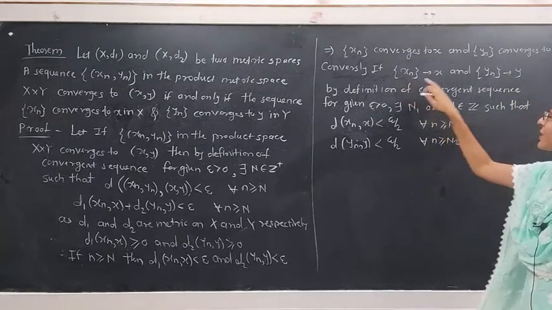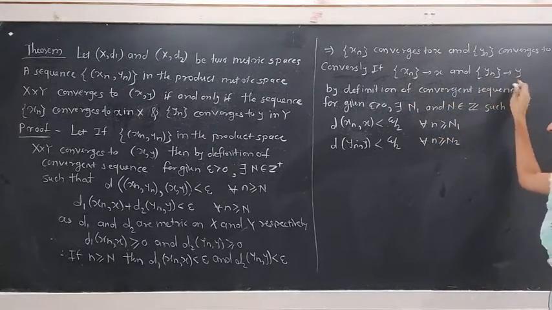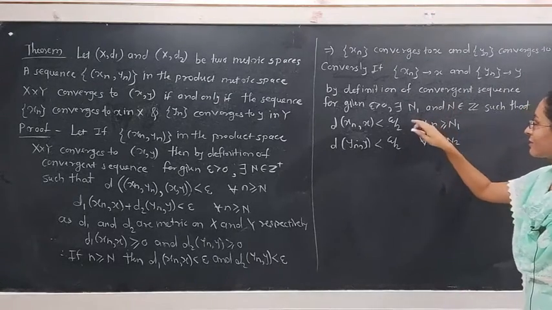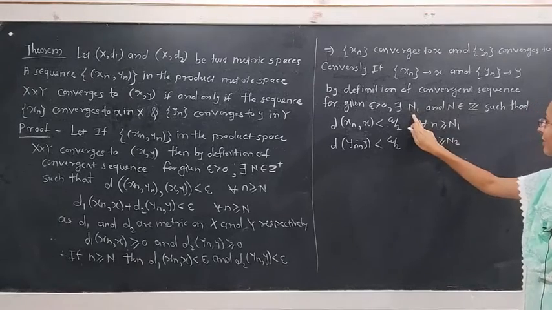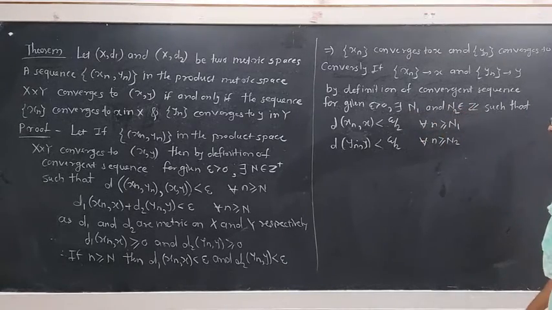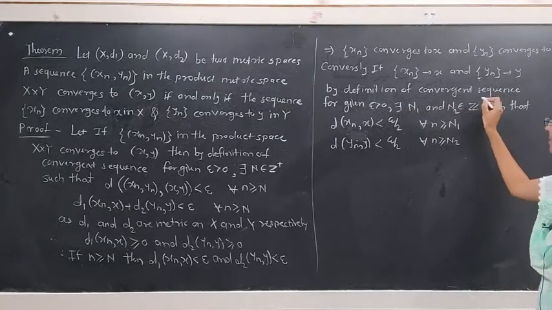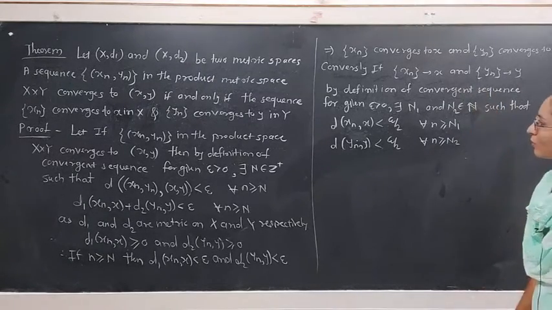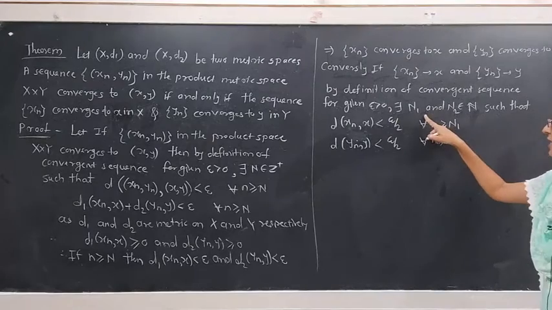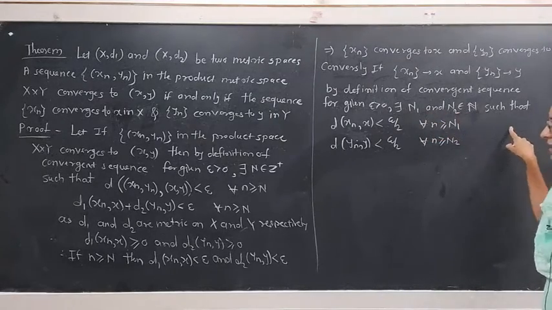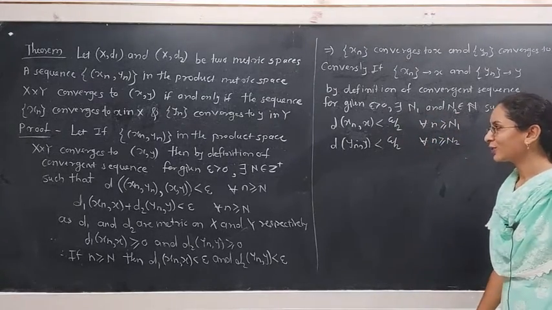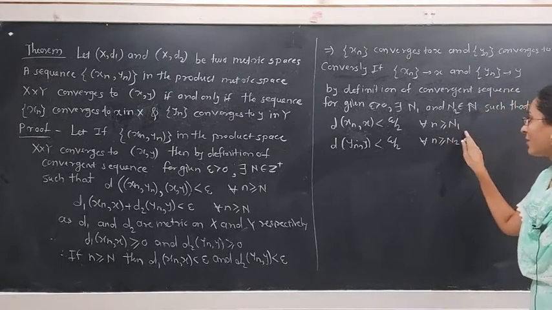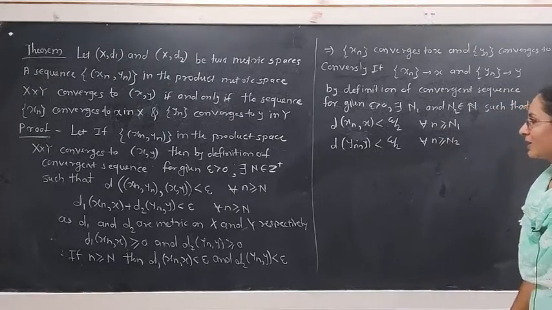Since xn is converging to x and yn is converging to y, by the definition of convergent sequences, for given epsilon positive, there exist natural numbers N1 and N2 such that d of xn, x is less than epsilon by 2 and d of yn, y is less than epsilon by 2 whenever n is greater than or equal to capital N1 and capital N2.